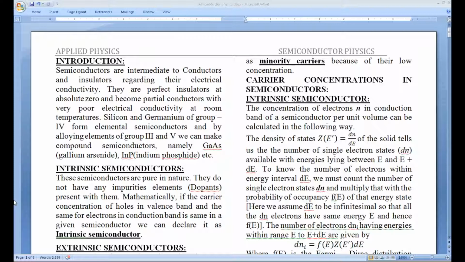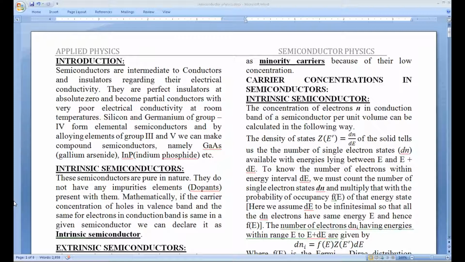Though they are insulators at absolute zero, they behave just like partial conductors at room temperature. This is the reason for the finite conductivity of semiconductors at room temperature.